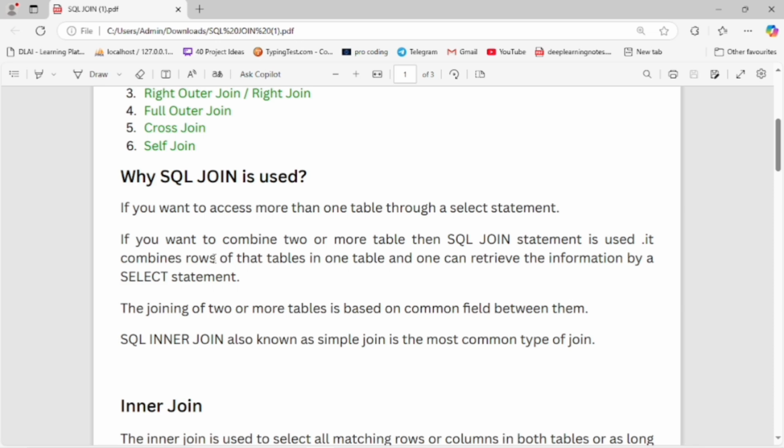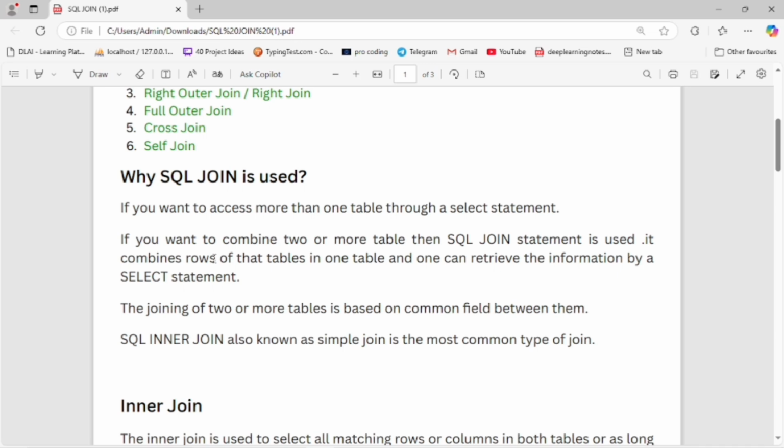Now let's move on. If you want to access more than one table through a select statement, then you have to use a join. If you want to combine two or more tables, then the SQL join statement is used. It combines rows of the tables into one table, and one can retrieve the information by a select statement. The joining of two or more tables is based on a common field between them.